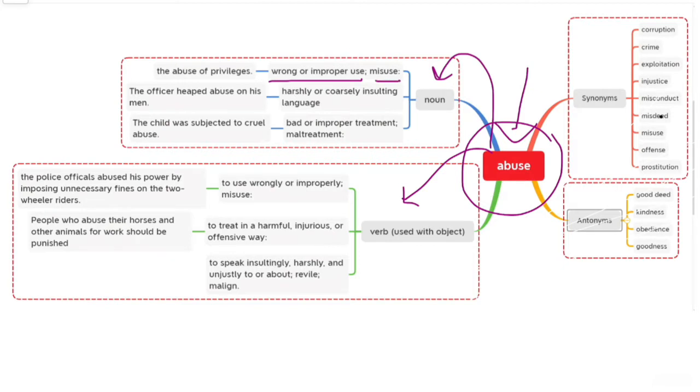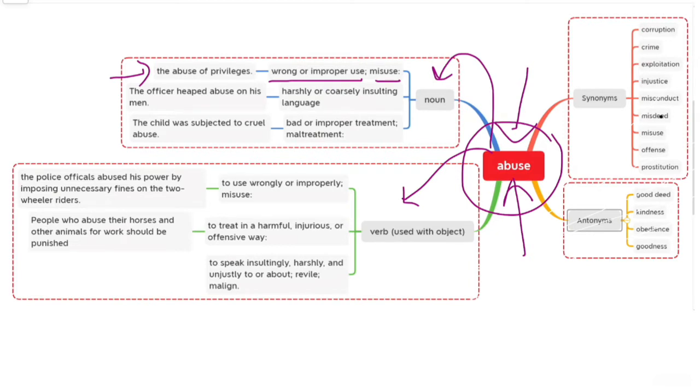Let's understand with this example: the abuse of privileges. Privilege, you can say, is some advantage or some immunity that is given to a person. And if that person is misusing that privilege, we can say that he is abusing that privilege. Let me give you an example.